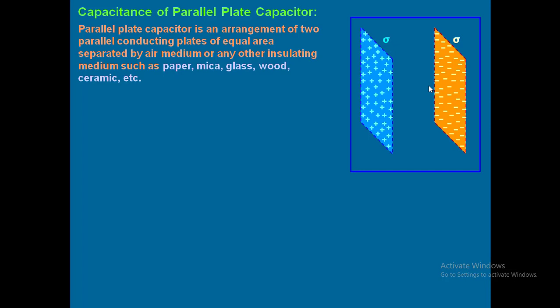Now for a charge sheet, what is the value of electric field? E equal to sigma by 2 epsilon naught. For each plate it is sigma by 2 epsilon naught. So if you add sigma by 2 epsilon naught plus sigma by 2 epsilon naught, what is the value?